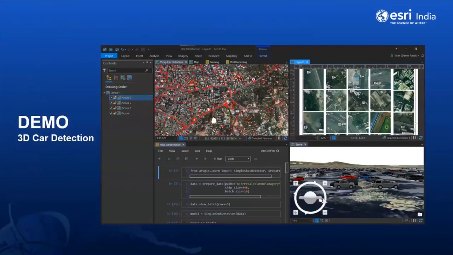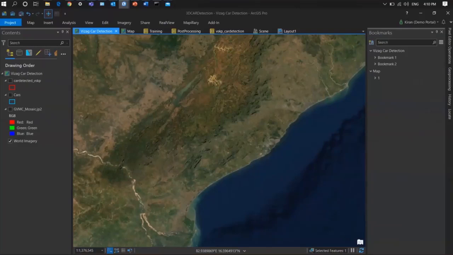And here in the demo, we can discuss how we can leverage the deep learning tools and notebooks to detect cars. This is an area you may know, right? Everyone knows this area because it's the south coast of Andhra, and this is the Visakhapatnam port. And here, my interest is in detecting the cars. I can enable the high resolution image, and now you can see this image is very high resolution. The source I use is the GBM.